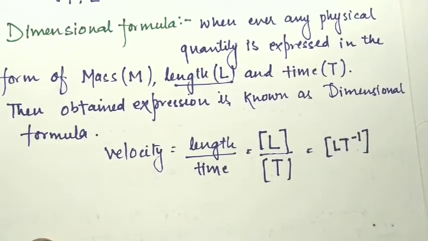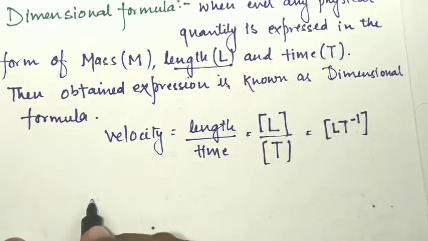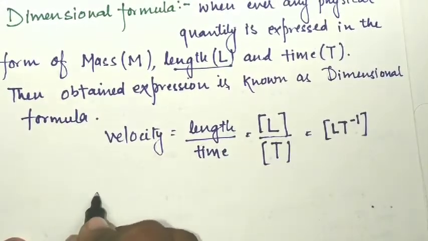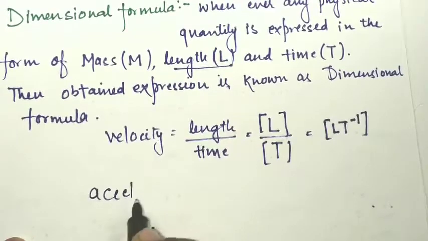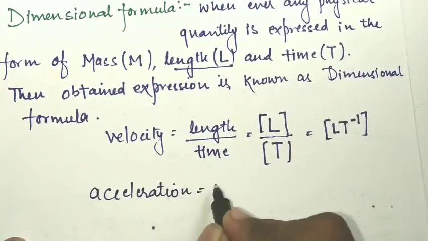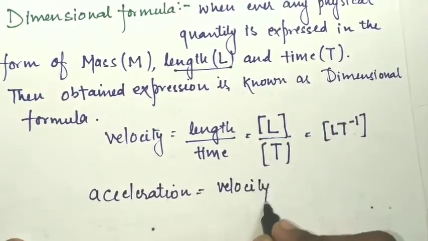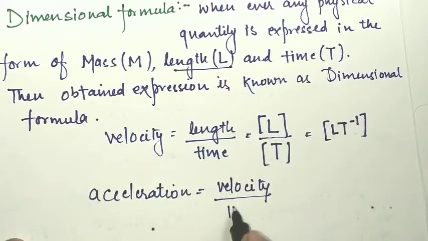Now we are going to discuss the dimensional formulas one by one. Let us calculate the dimensional formula for acceleration. Acceleration is the rate of change of velocity, meaning change in velocity with respect to time.